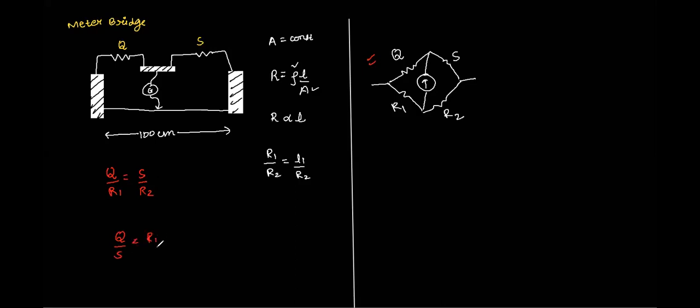Now, Atul, tell me, if I write this expression, can I write this one as Q by S is equal to R1 by R2? Can I write it this way? Yes, sir. But we know that R1 by R2 is already equal to L1 by L2. So we will have Q by S is equal to L1 by L2, right? Clear on this? Yes, sir. Okay. So, ready for the question?